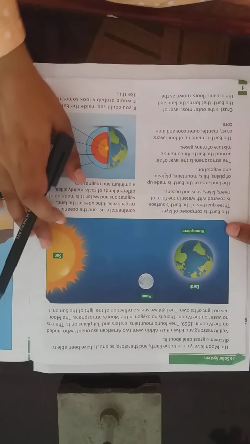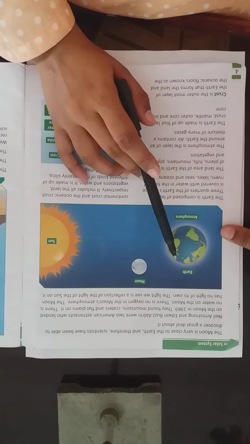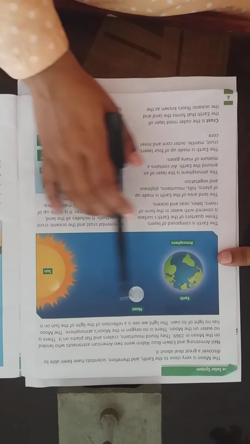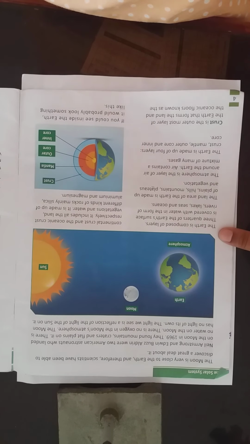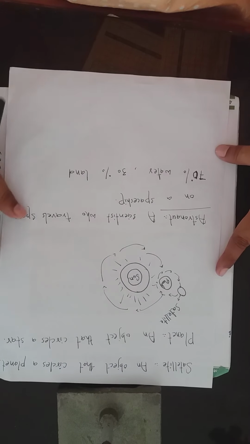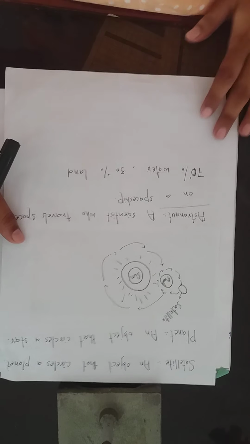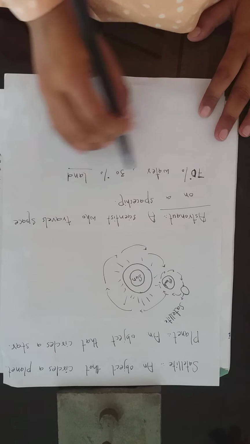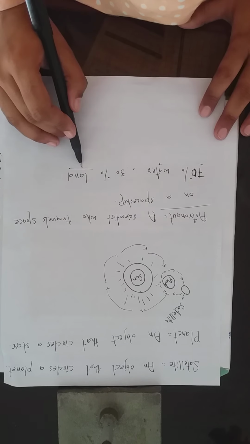Okay, now have a look at this picture. What you can see is the picture of earth here. Students, as you can see in the picture, our earth is made up of mostly two things, the water and the land. Okay, so our earth is composed 70% of the water and only 30% of land. So the proportion of the water is much more than the proportion of the land.